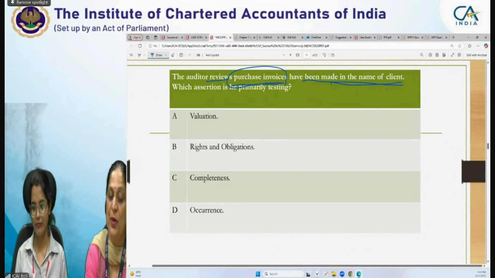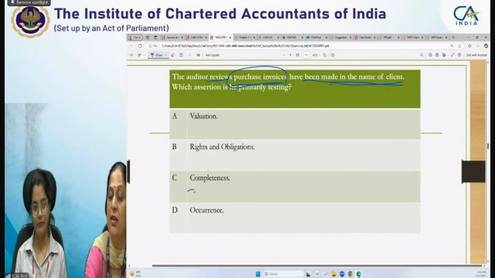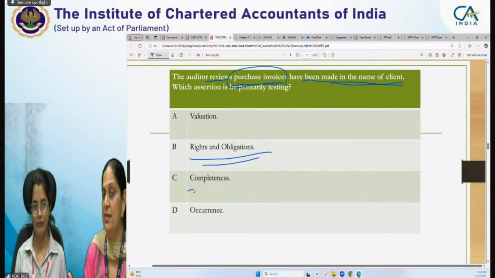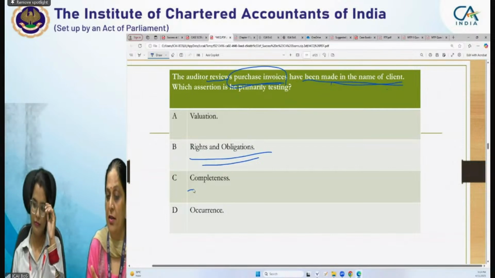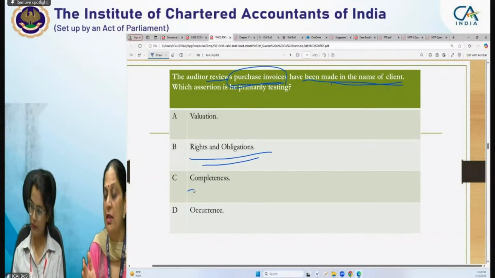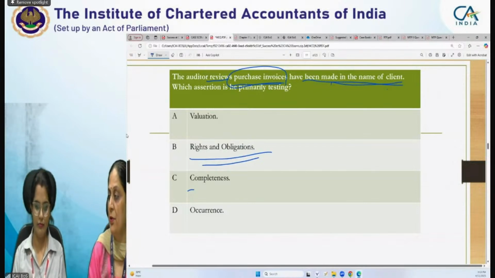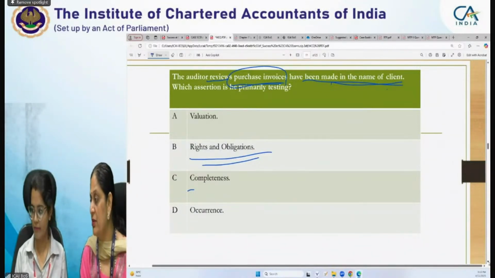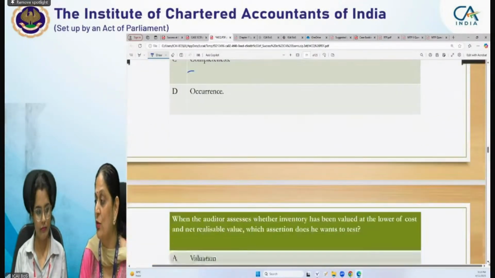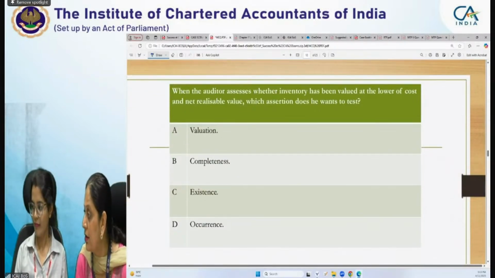Completeness will also not be here, it will be rights and obligations. We are reviewing the documents to check whether our rights and obligations are there. So we are reviewing purchase invoices to see whether they are made in the name of the client or not. So the answer will be B, rights and obligations. Right, Rajveer, it is RO, rights and obligations. You have used the short form, we could not understand, but Dilip, Arpita, and others are giving the correct answer.